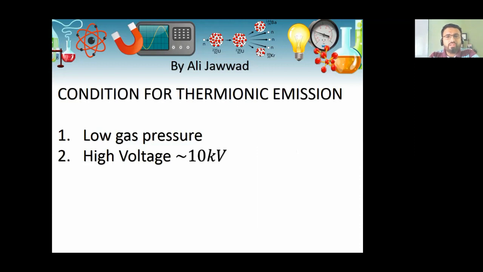There are two conditions for thermionic emission. We need very low gas pressure in the tube because gas is not a good conductor and will not allow the electrons to jump out of the cathode. And we also need high voltage because the force of attraction between electron and proton is very high, and the electron needs to overcome that force of attraction to jump out of the atom. So these are the two conditions necessary to observe thermionic emission, and they are implemented again in oscilloscopes and electron guns. Here is another video in which we can see how an electron beam behaves in a magnetic field.